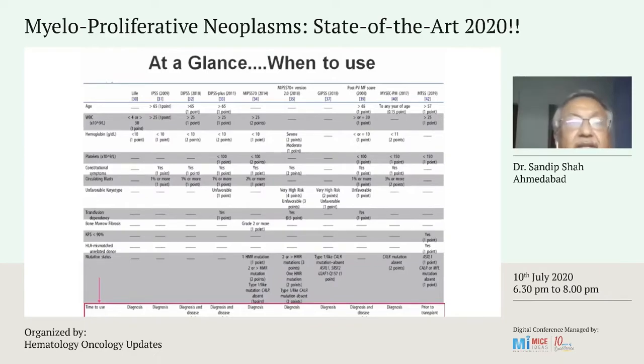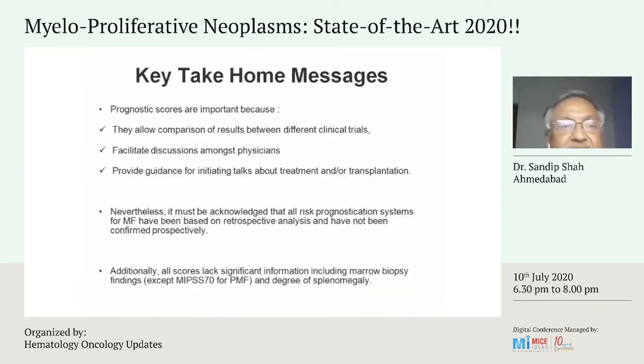So the key take-home message is that prognostic scores are important because they allow comparison of results between different clinical trials. They facilitate discussions amongst physicians and provide guidance for initiating talks about treatment and or transplantation. Nevertheless, it must be acknowledged that all these prognostic systems for MF have been based on retrospective analysis and have not been confirmed prospectively.